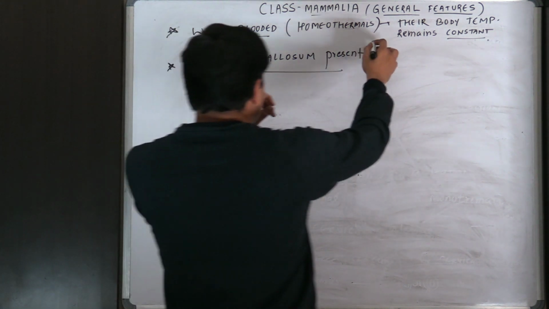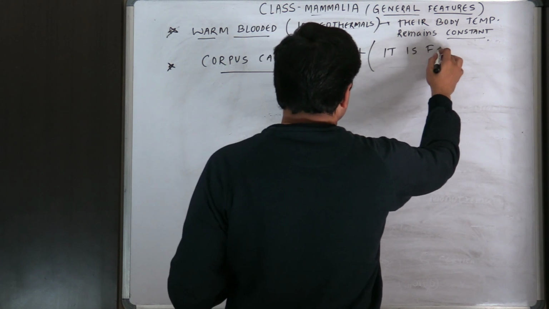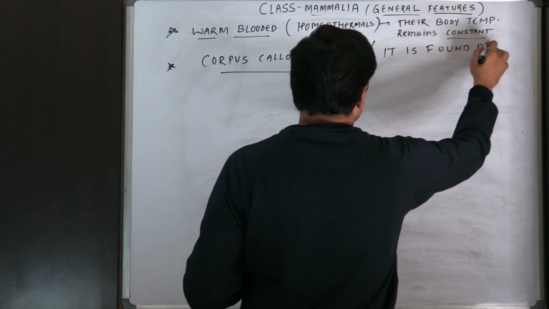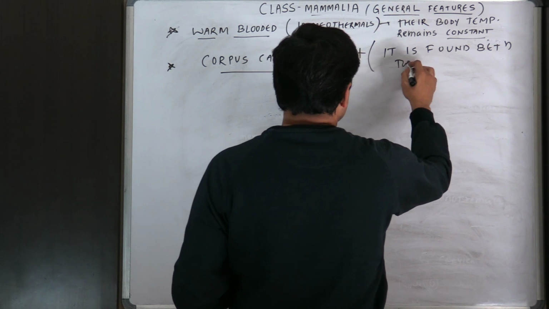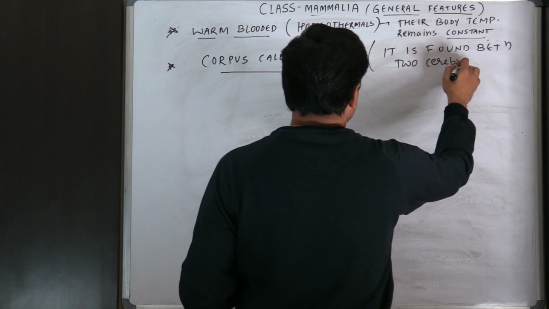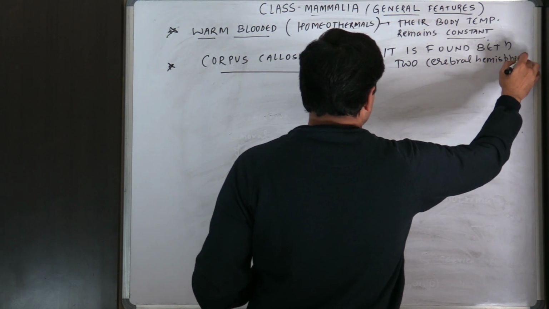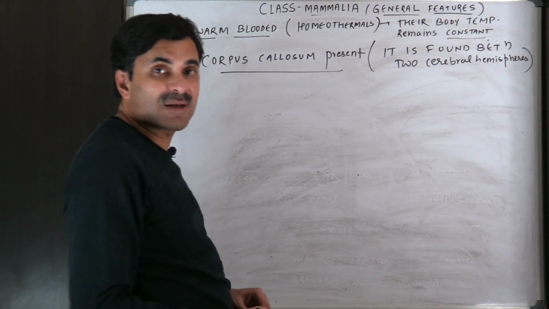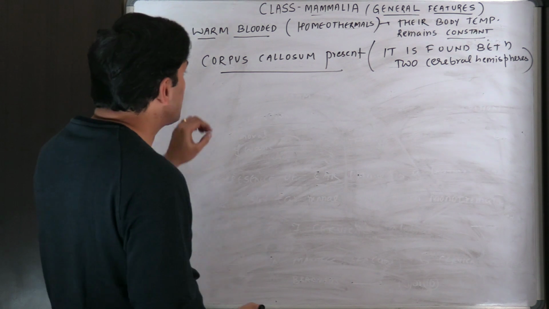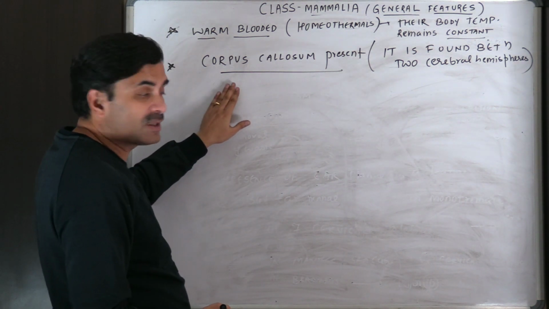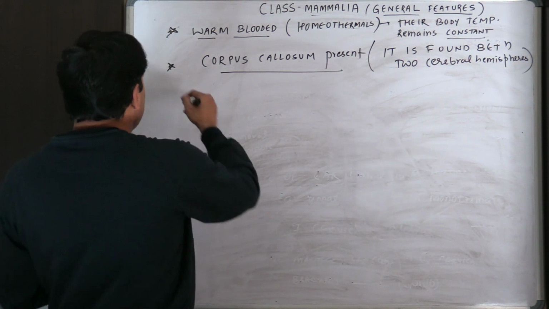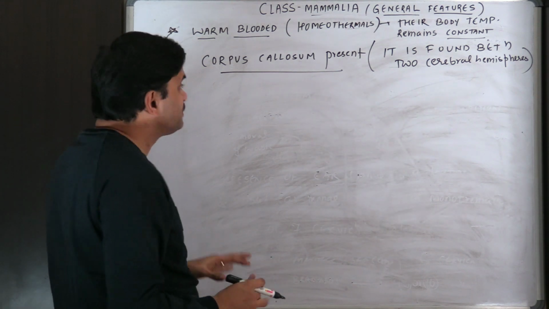What is corpus callosum? It is found between 2 cerebral hemispheres. It is found between 2 cerebral hemispheres. Corpus callosum. This is the unique feature of the mammals, found only in the mammals.